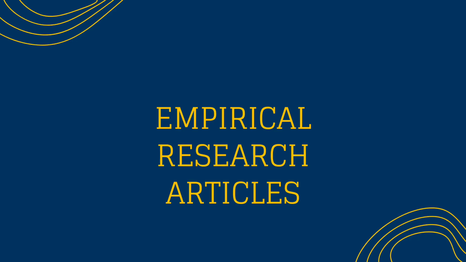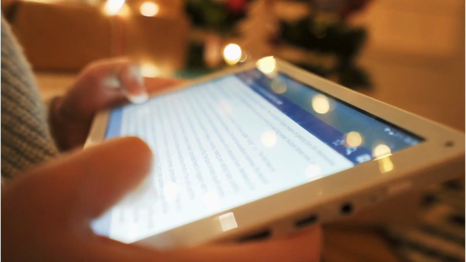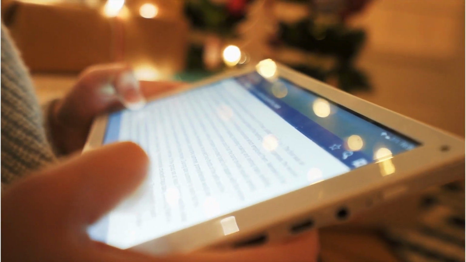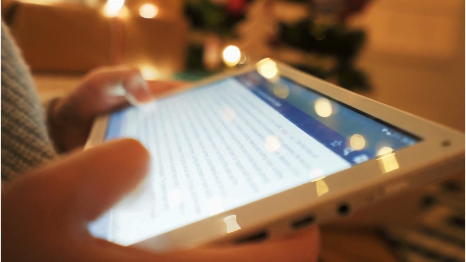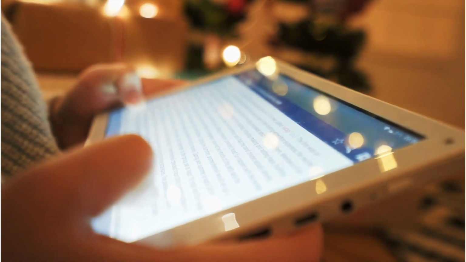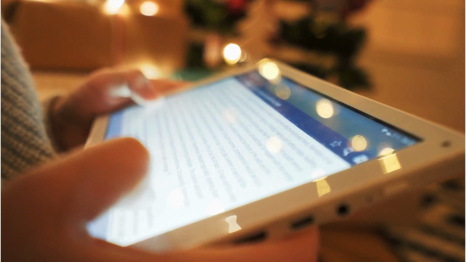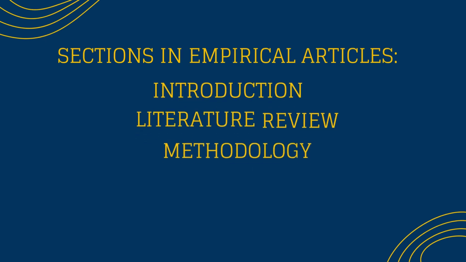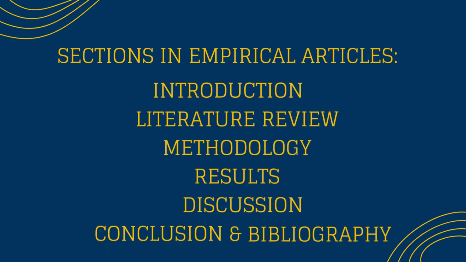Empirical research articles. Empirical research articles provide information that is based on observation or experience. This type of research is considered primary because the researchers are direct observers. Empirical articles will often use the following sections to communicate their findings: Introduction, Literature review, methodology, results, discussion, conclusion, and bibliography or references page.